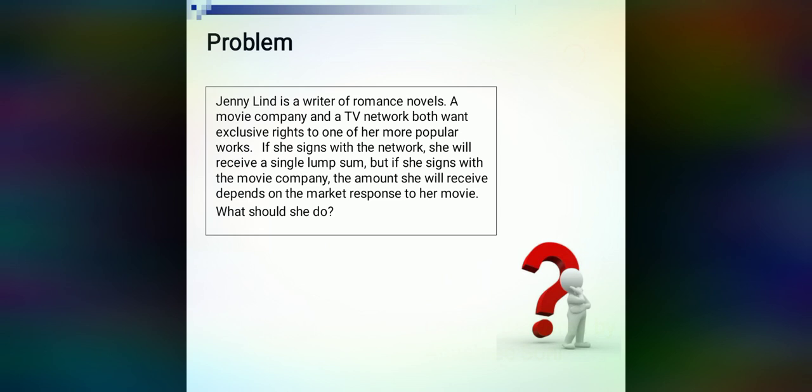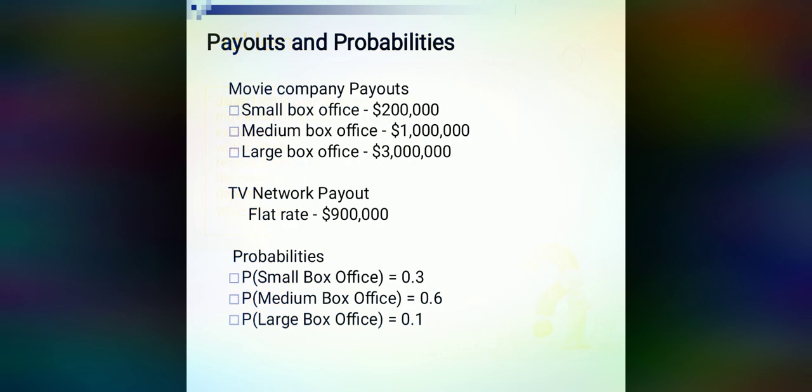Here, Jenny Lind is a writer. She has two options. She can go with the TV network or she can go with the movie company. If she goes with the TV network, she will receive a single amount only, a single-time amount. But if she goes with the movie company, she will get the amount according to the market response. So let's see what the payouts and probabilities are.